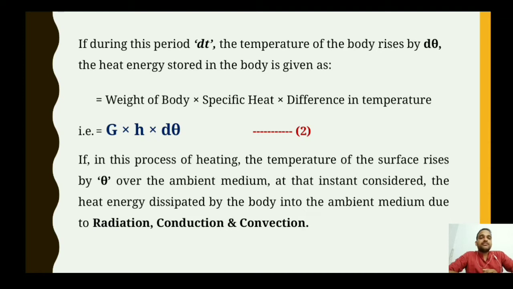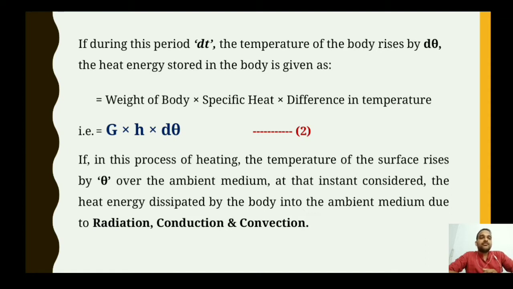Now all of you must have heard about radiation, conduction and convection. These are nothing but the modes of heat transfer. Radiation, conduction and convection. There is no need to explain them, because at this point all of you must know about them. If you want, you can comment in the following section what the meaning of radiation, conduction and convection is.